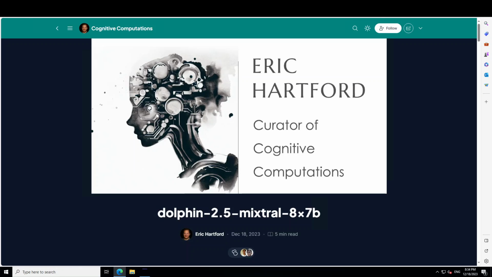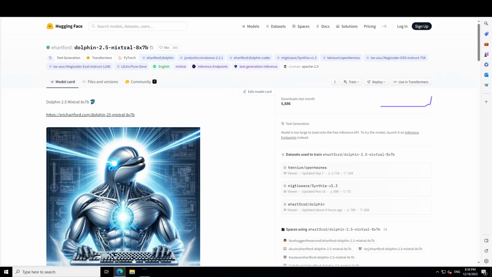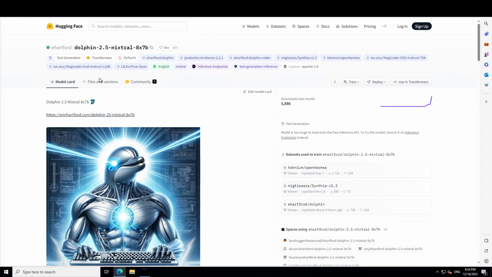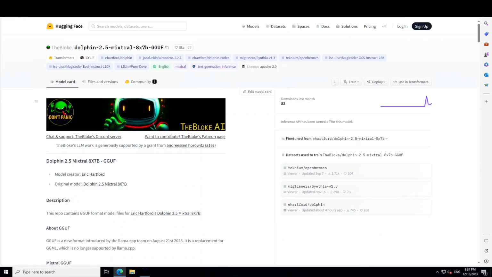There are various ways you can install it, but we are going to use LM Studio. And if you don't know what LM Studio is, I already have done a few videos where I explain how to install and use LM Studio. Okay, having said that, I'll be using TheBloke's quantized version of Dolphin, and the full version is also on Hugging Face as you can see on your screen, but I'm going to use a quantized version by TheBloke.